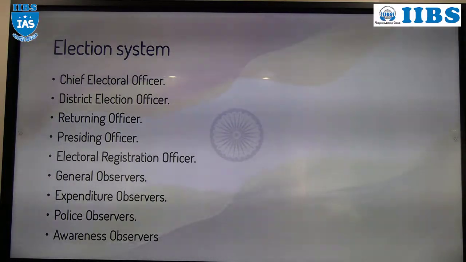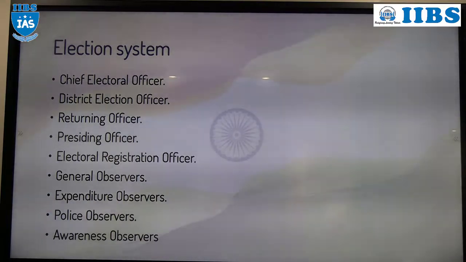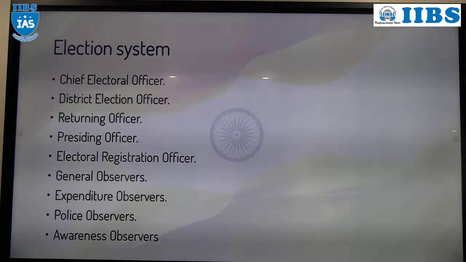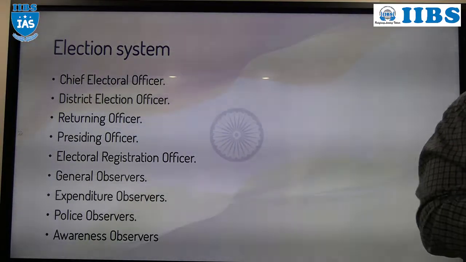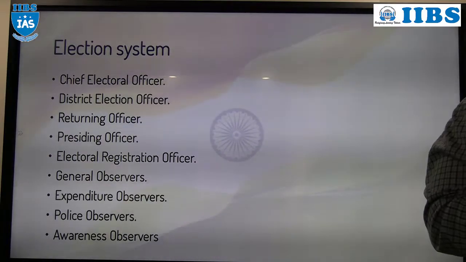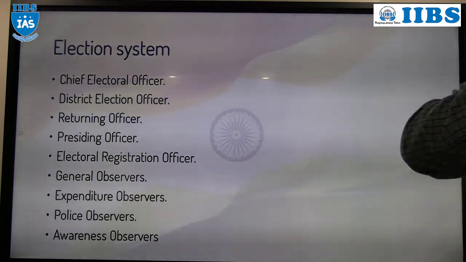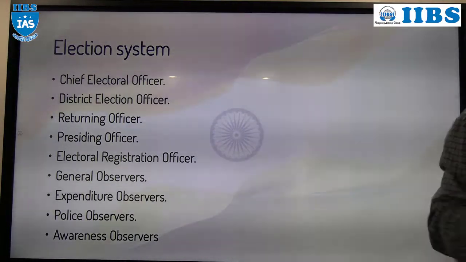General observer. The general observer will observe each and everything. Whether the model code of conduct is being followed properly or not. Understood? Whether the candidates or political parties are following the rules and regulations or not. Any dispute, any violence that has been created, that will be observed by the general observer.